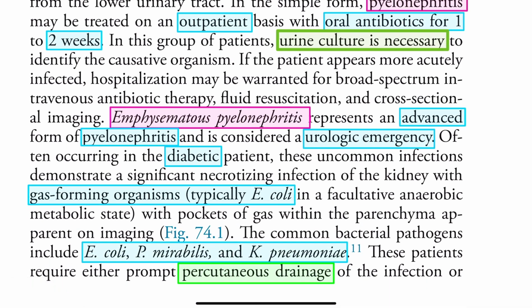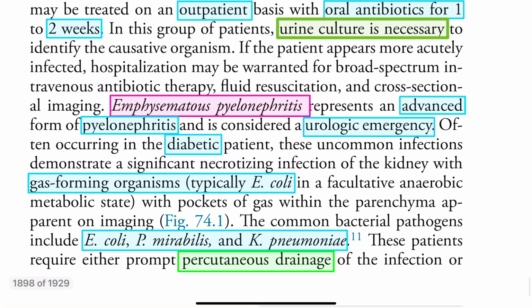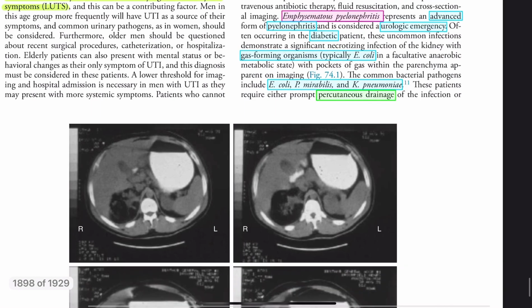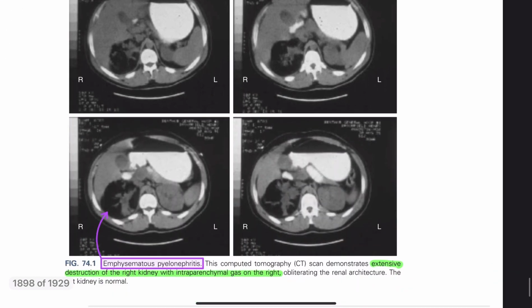It is an advanced form of pyelonephritis and a urological emergency, mainly seen in diabetic patients. There is a gas forming organism, that is E. coli, as we have already seen, and other organisms are Proteus and Klebsiella. There is urgent percutaneous drainage, and this is the CT picture of emphysematous pyelonephritis.